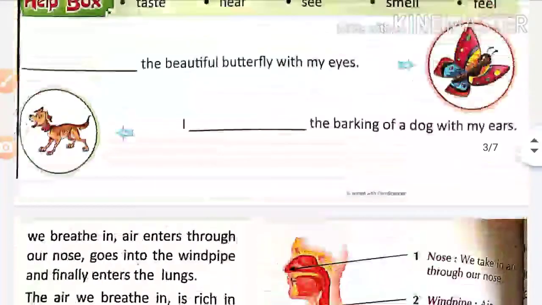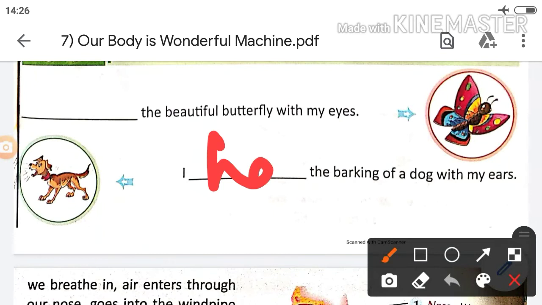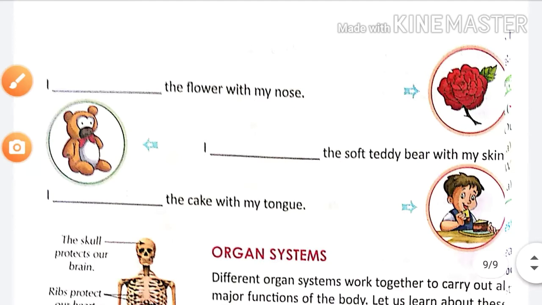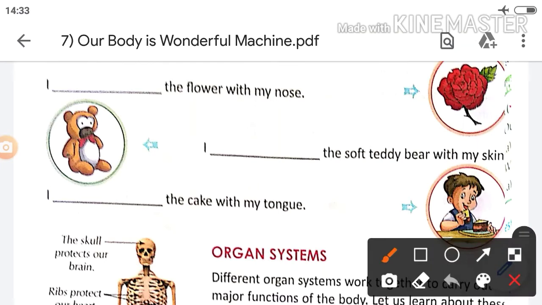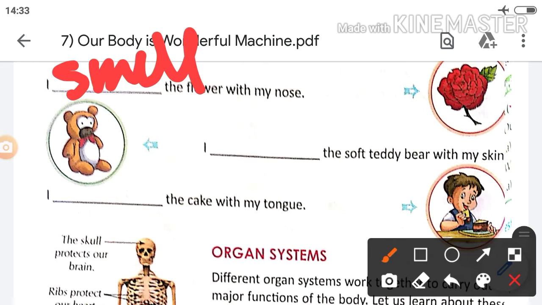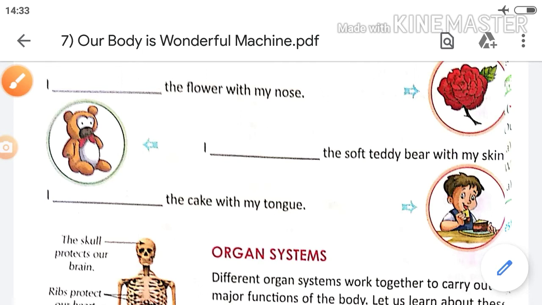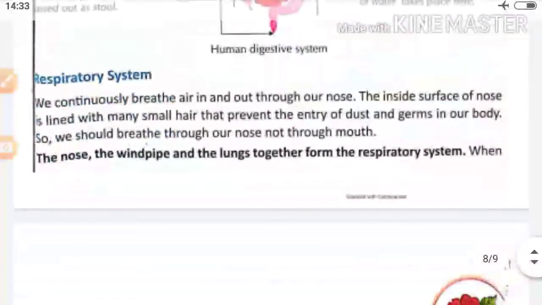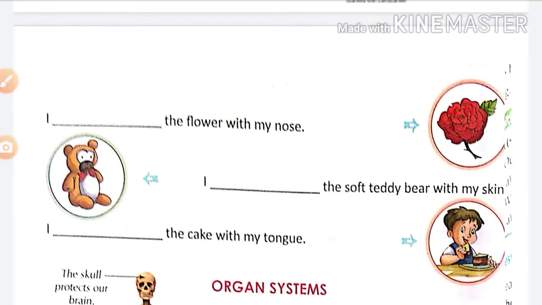I dot dot the barking of dogs with my ears. Yes, I hear the barking of dogs with my ears. Here, I dot dot the flower with my nose. Yes, correct. I smell the flower with my nose. Next, I dot dot the soft teddy bear with my skin. Yes, I feel the soft teddy bear with my skin. Okay, next.